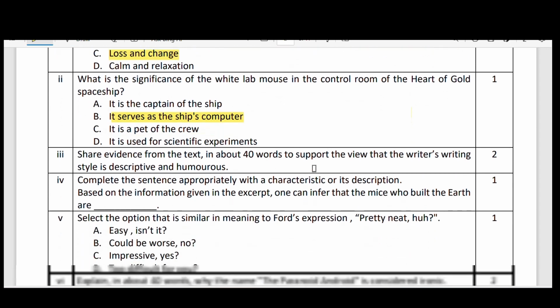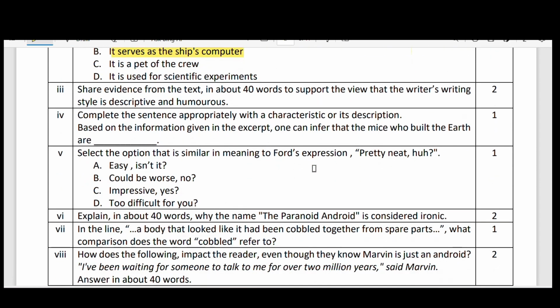Okay. Next, third question. Share evidence from the text in about 40 words to support the view that the writer's writing style is descriptive and humorous. We discussed already. It is descriptive. Descriptive means here everywhere he had described. Okay, the panel, how there are buttons on the top, how that is mouse, and not only that, humorous also.